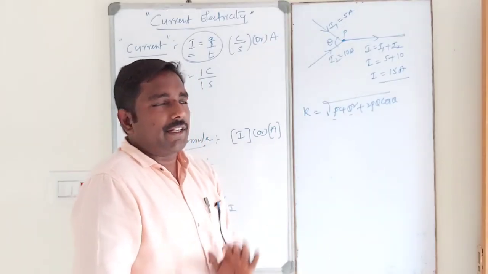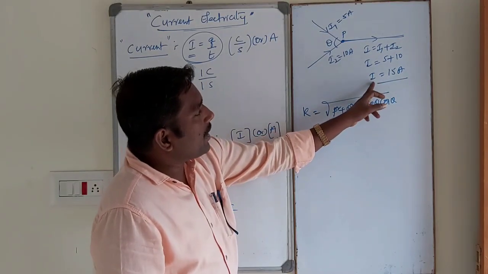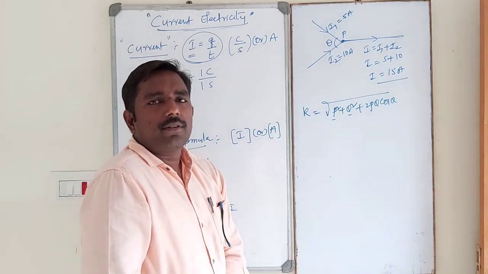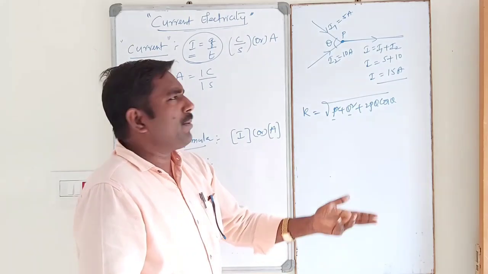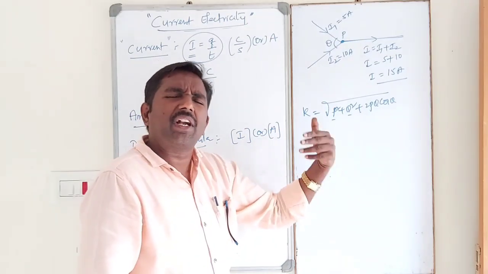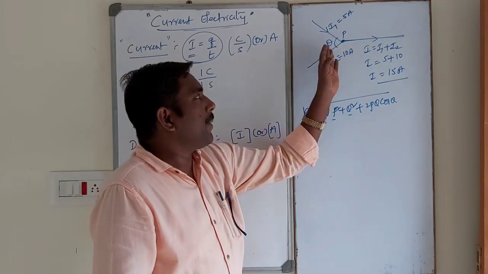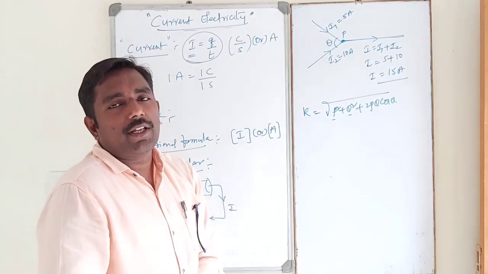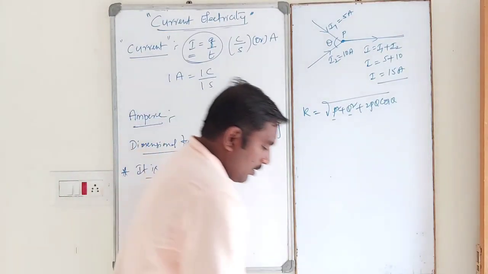In the case of current, the resultant current is independent of angle. Whatever may be the angle between I1 and I2, that is 30, 45, 60, 90, whatever it is, it is independent of angle. That's why electric current is a scalar quantity. Electric current is a scalar quantity.